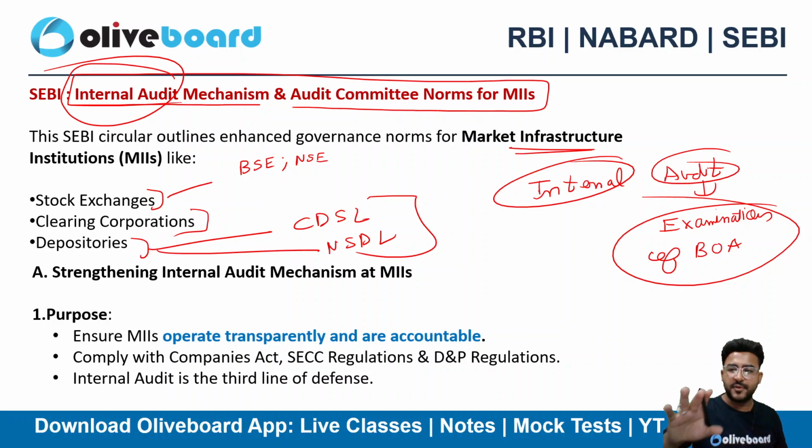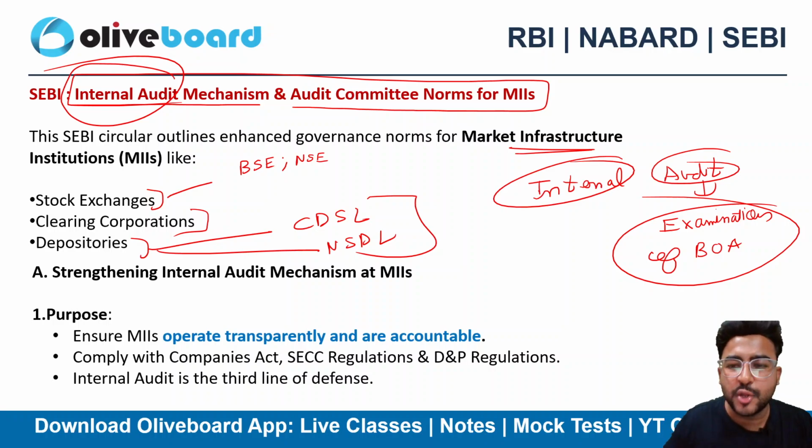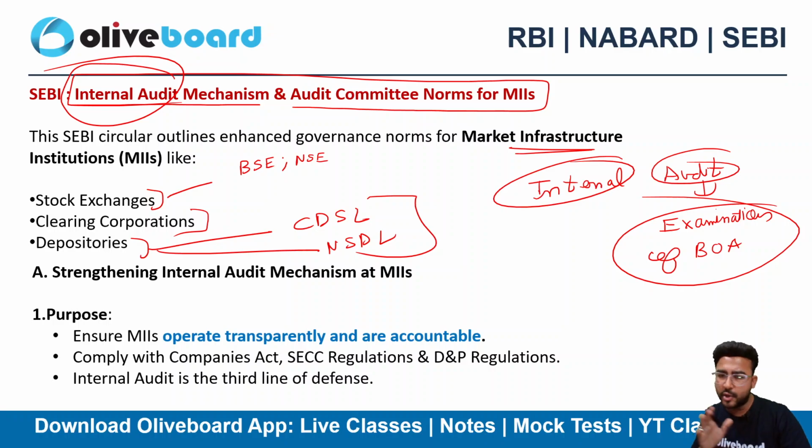Obviously, there is a concept of external auditor as well, where a third party auditor will come and check your books of accounts, who is completely independent. We are here talking about internal audit. There's a difference between statutory audit, external audit, and internal audit. An internal auditor can also be an employee of the company as well. Okay. So here SEBI has laid down कि भाई तुम अपनी internal audit करवाओ, right?